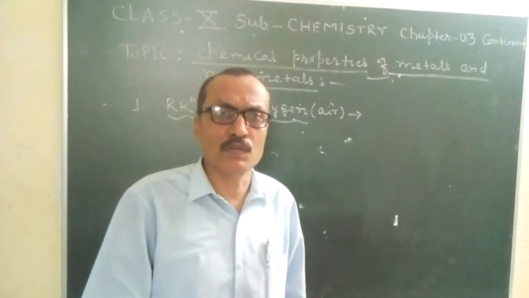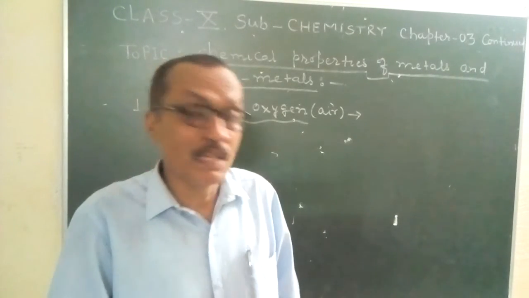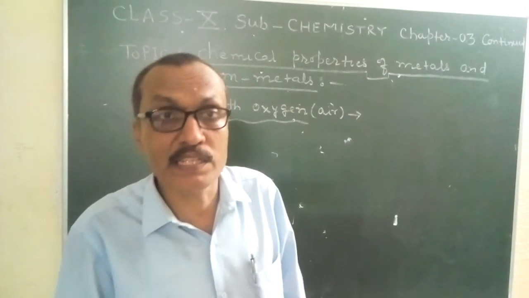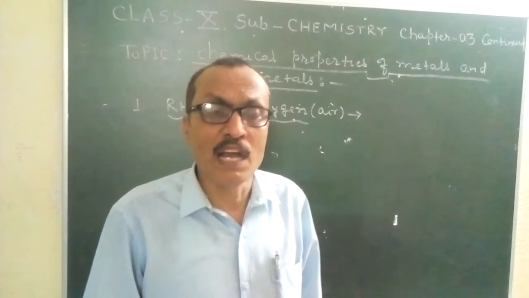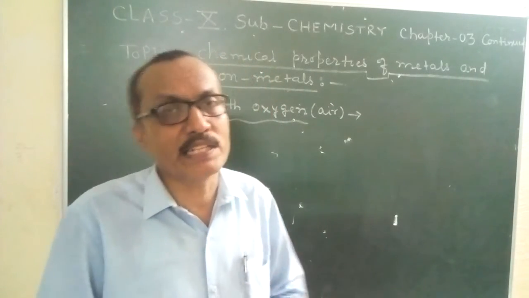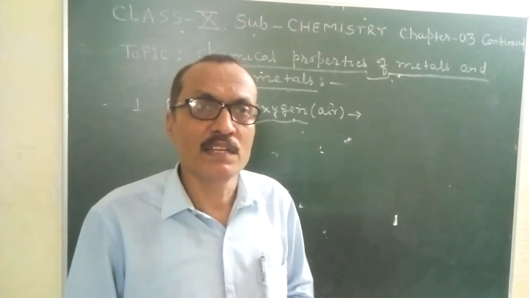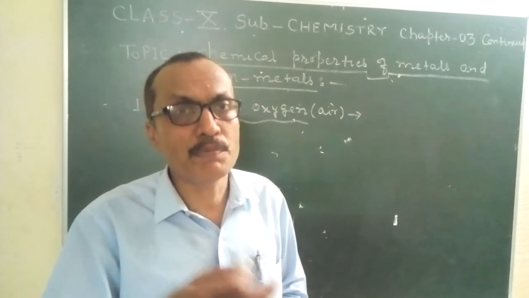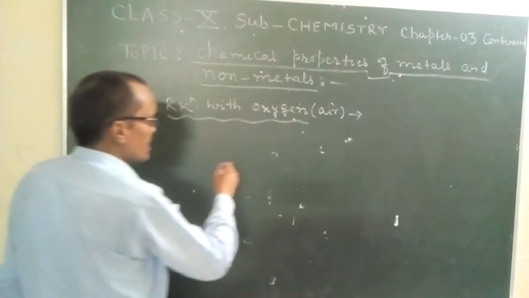And this is because some metals are more reactive, some metals are less reactive, some metals are least reactive. So, as metals are not equally reactive, their reaction with air is also different. But they react. So, for example,